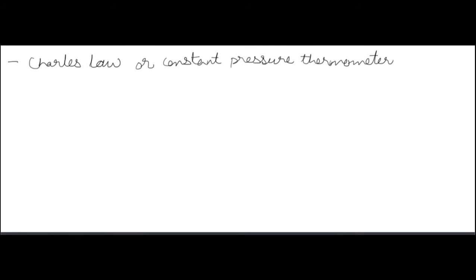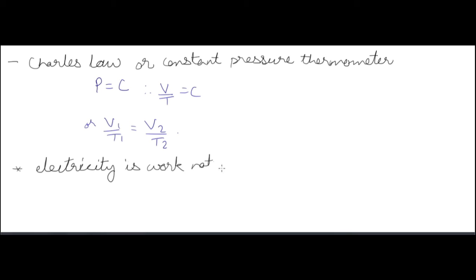Now Charles law or constant pressure thermometer. Here we have pressure as constant, hence V by T ratio is constant. So similarly, if you have the V1, T1 and V2 values, you can find the T2, hence the temperature at point 2, if you have the other three values.